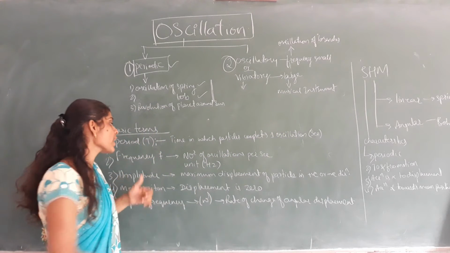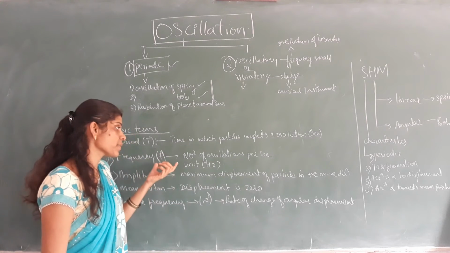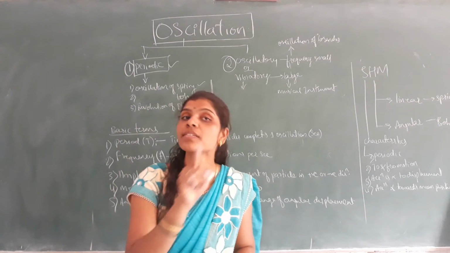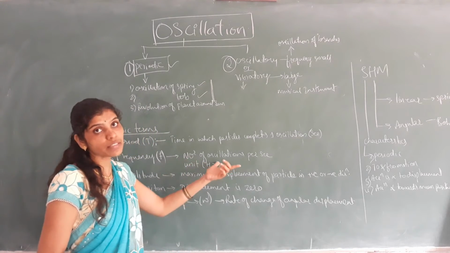So same thing, we are coming across the second basic term, that is frequency. Always frequency is represented by F. And we define it as the number of oscillations per second. The SI unit used to measure frequency is Hertz.